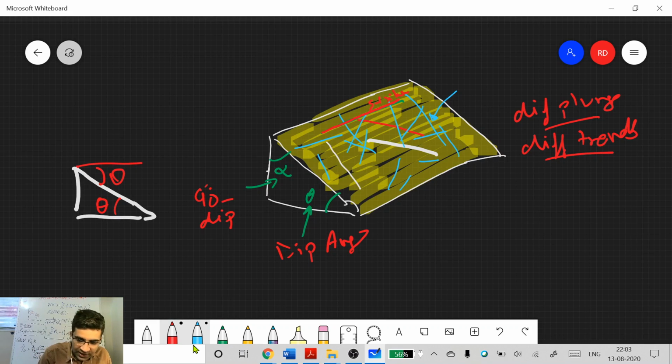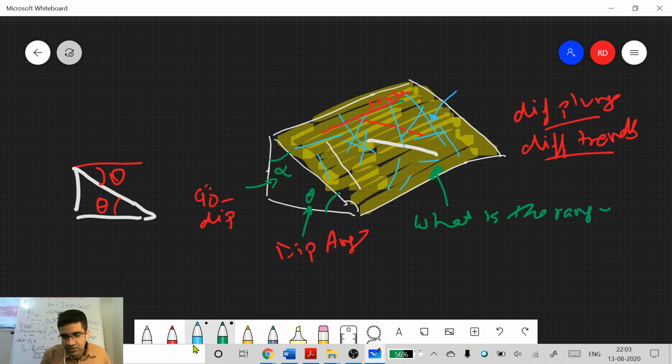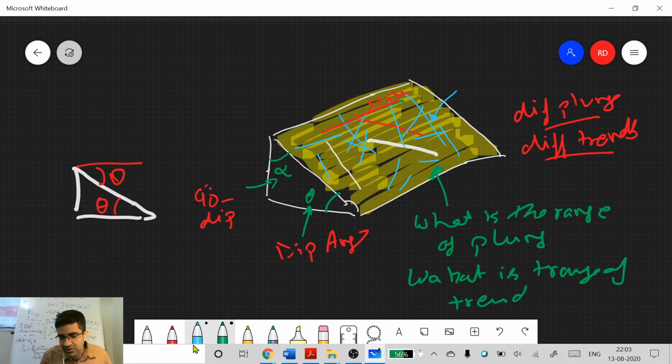So I have given you these lines. I can draw an infinite number of lines on this plane. Now I ask you, what is the range of plunge and what is the range of trend directions? So range means between what values it can vary. Okay.